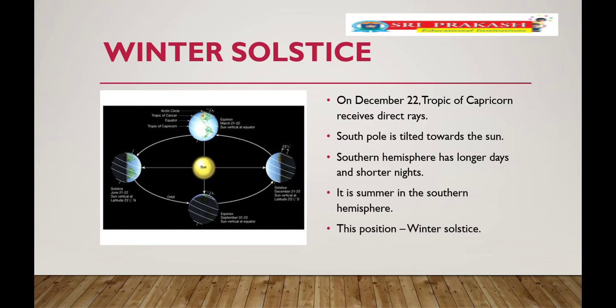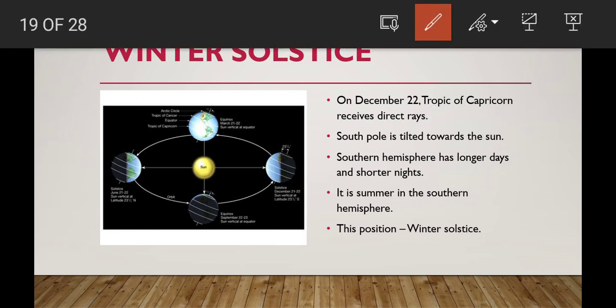Next, what about the winter solstice, children? On December 22nd, the Tropic of Capricorn receives the direct rays. So here what happened? The South Pole is tilted towards the sun. Which pole, children? South Pole. It means the southern hemisphere is tilted towards the sun. So at that time, the southern hemisphere has longer days and shorter nights.